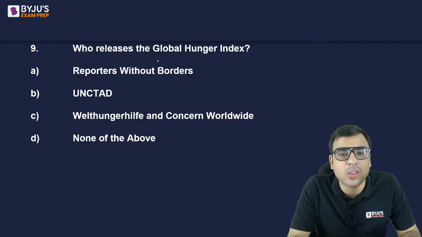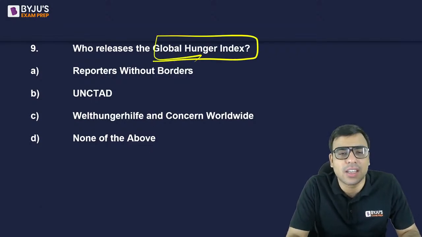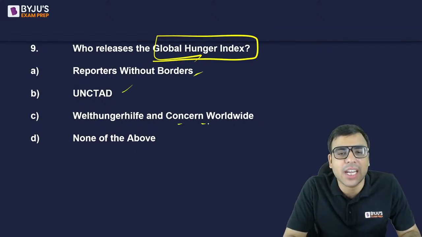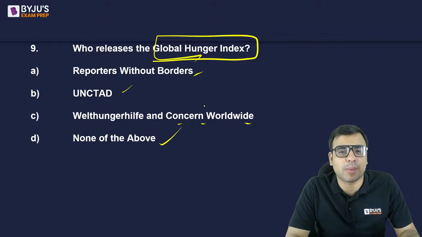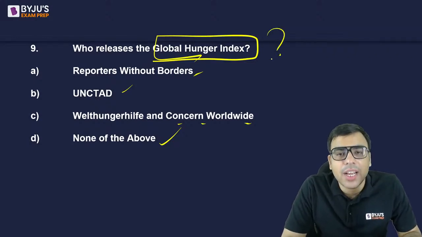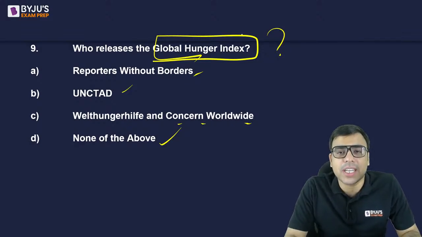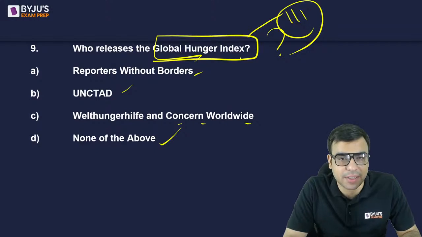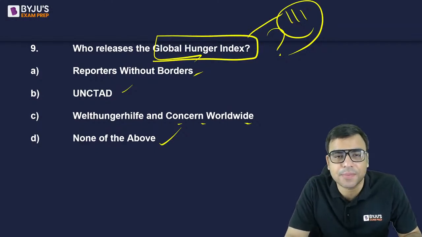Question number 9 says, who releases the Global Hunger Index? Your options are Reporters Without Borders, UNCTAD, Welthungerhilfe and Concern Worldwide, none of the above. What is the right answer to this question? The Global Hunger Index, the one in the news recently where India got the rank 111. This is released by which organization? What is the right answer?